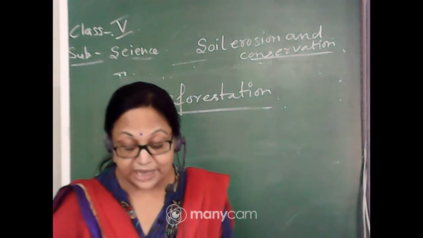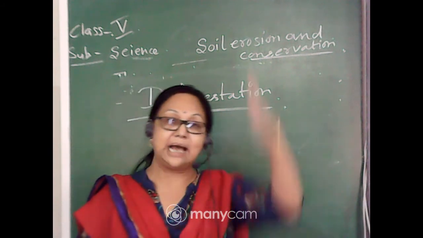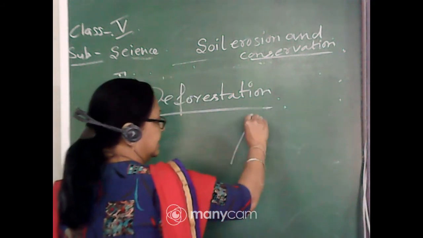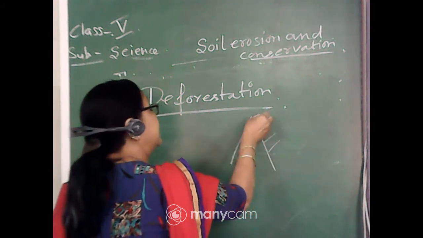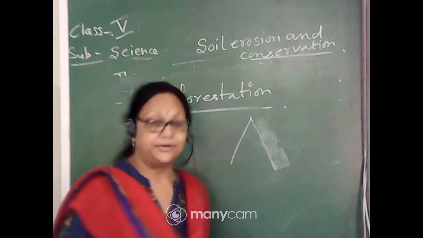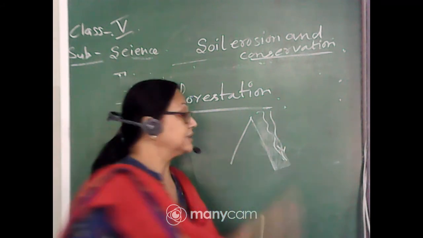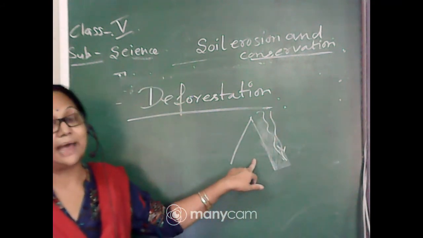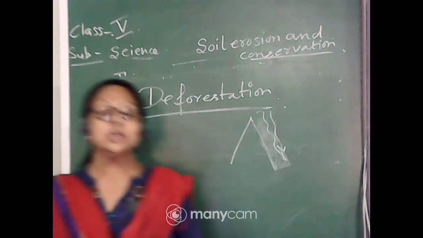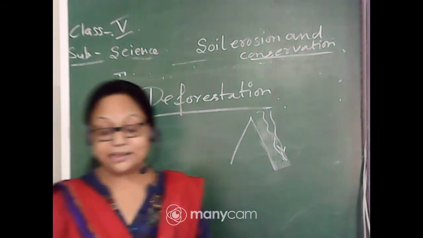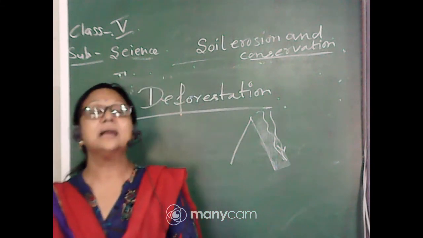Next one is plowing of the hillside. Plowing of the hillside also leaves the soil loosened up, because these hills are sloping in nature. When we are plowing in these cases, the soil is being loosened from this place, and when the rainwater is running, the loose soil is also carried away from the hillside. So this is also a great reason for soil erosion. Okay, so these all are the reasons. Some of them are created by human beings and some of them are natural reasons.